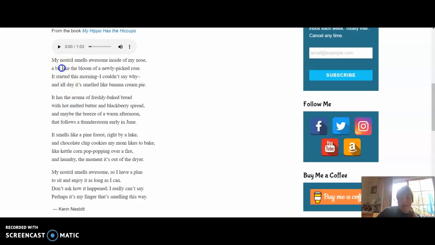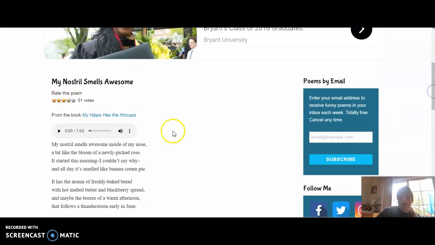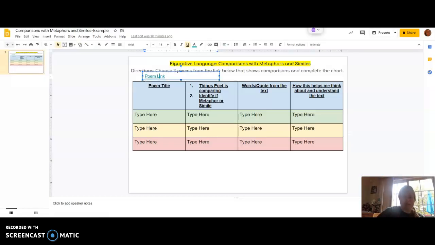A bit like. So I'm seeing examples with the word like. I'm going to go back to, oh, and you have a couple choices here. You could choose to copy and paste, or you could choose just to type. The first thing on this chart, learners, don't forget to look at labels. I'm noticing that some learners don't look at the labels at the top of their chart, so then they're missing some information. So really make sure you're taking a look at the labels in your chart, or in the assignments that we're giving you.